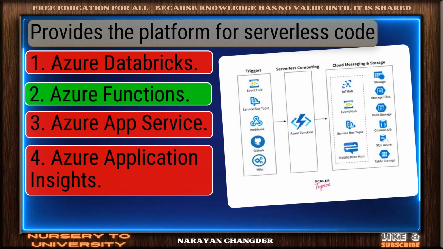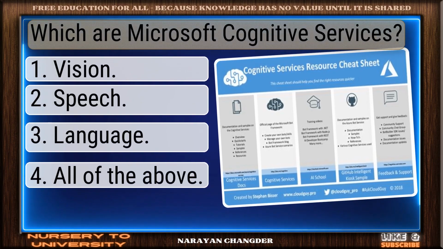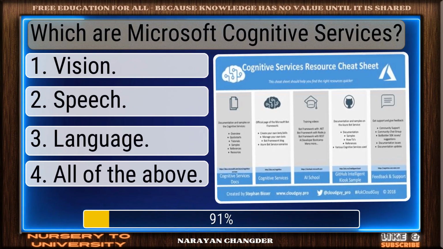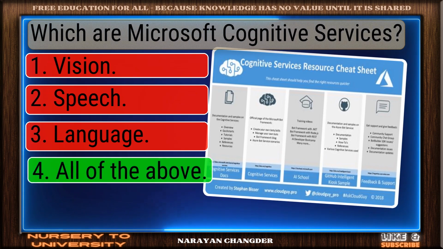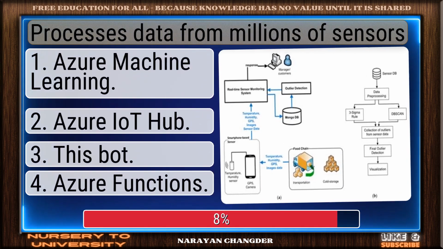Nice work. You chose Azure Functions and it is correct. Question number 58. Which are Microsoft Cognitive Services? You're right. All of the above is the correct answer. Question number 59. Processes data from millions of sensors.